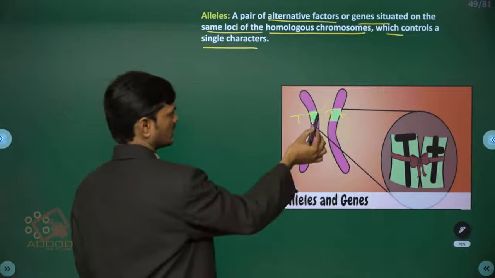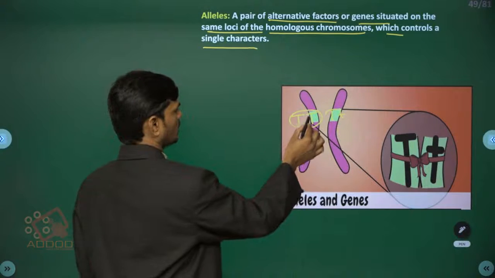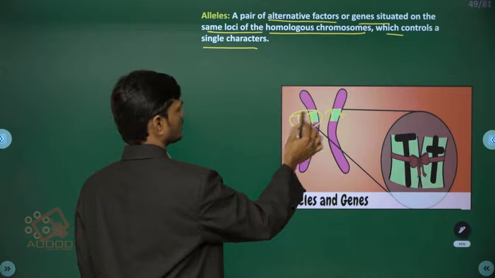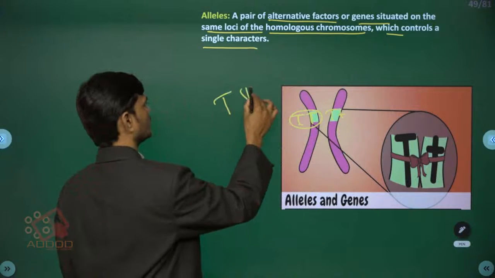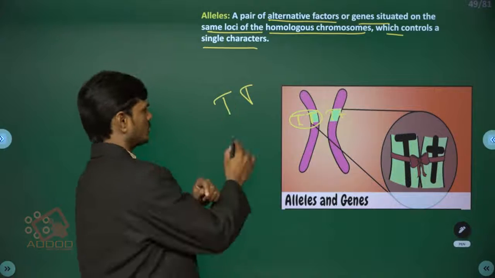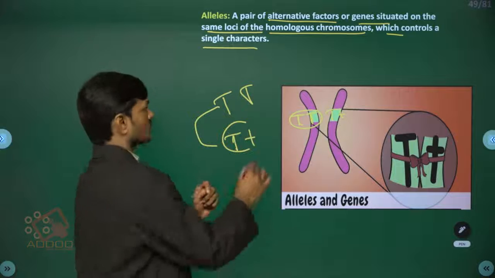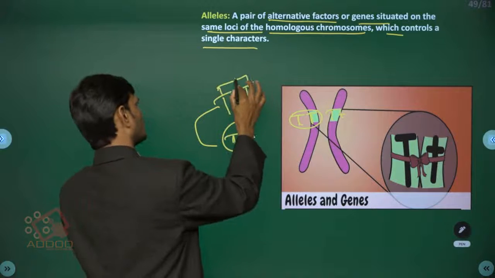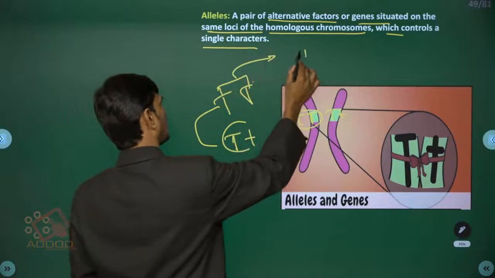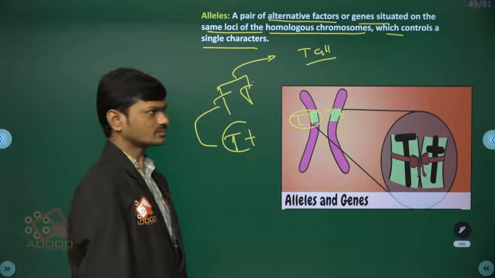The green color is a locus, and there are two alternative factors, and these two alternative factors control only one character, for example tallness, the height of the man.